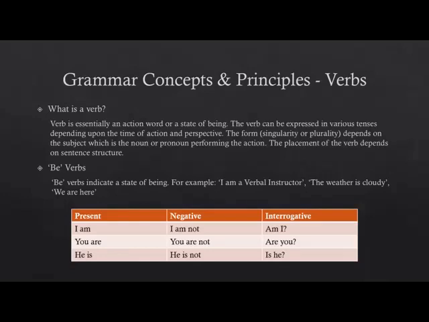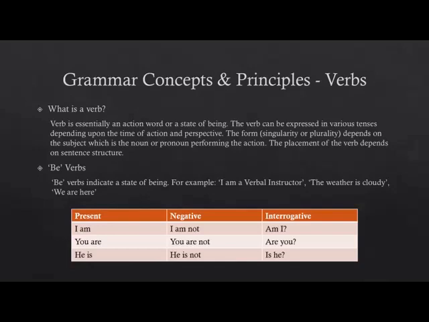For example, the team is playing in the park. So in this sentence, is playing is the verb, and it is a physical action. And another example is I am thinking about starting on this course. So I am thinking. I'm thinking is the verb. Am is the helping verb, and thinking is the main verb. And this is an example of a mental action.